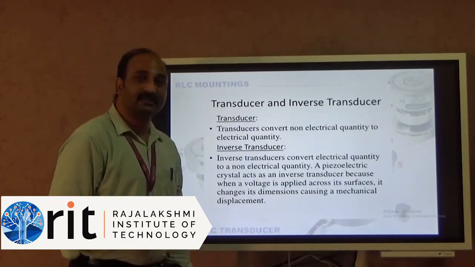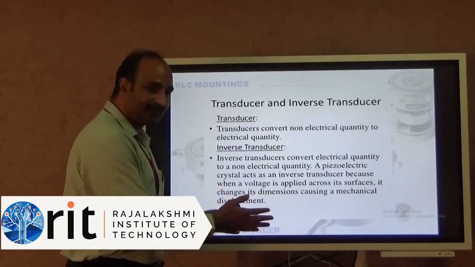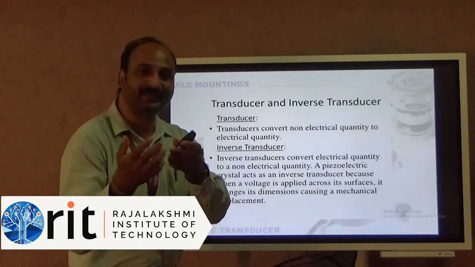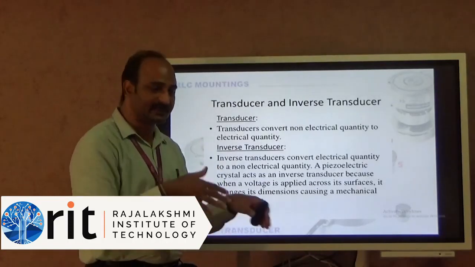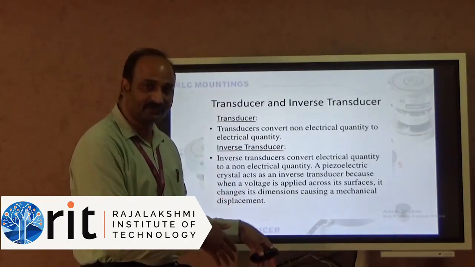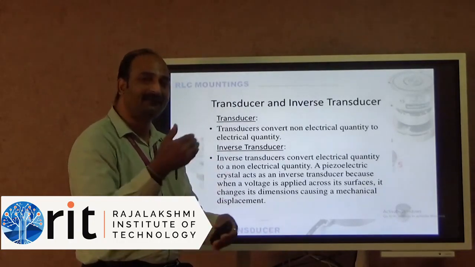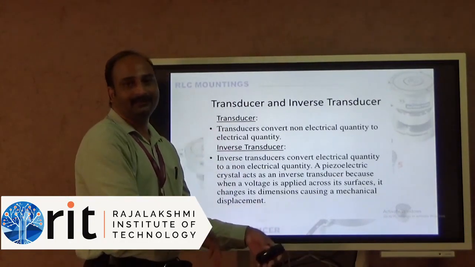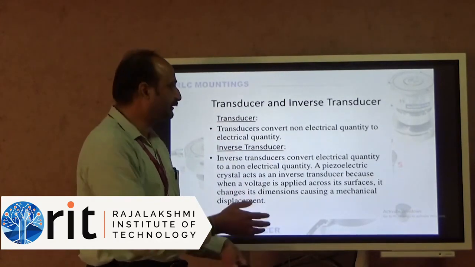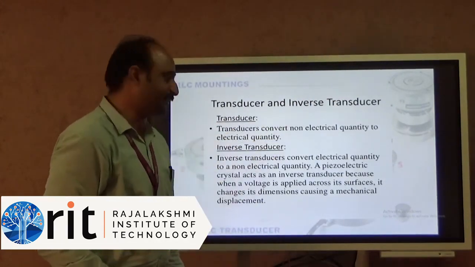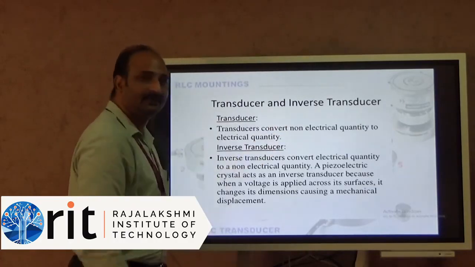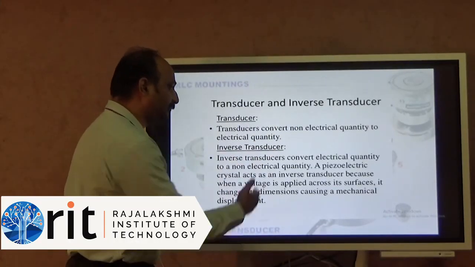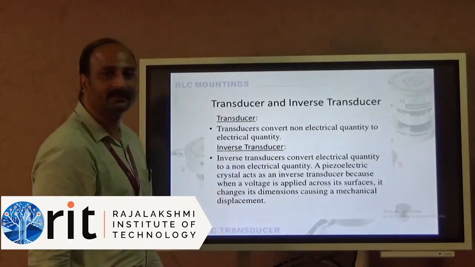What is a transducer and inverse transducer? So far we have discussed that a physical quantity can be converted into an electrical quantity. You can also have a transducer from an electrical signal to a physical signal. In that case, we call that an inverse transducer. A transducer converts a non-electrical quantity to an electrical quantity. An inverse transducer converts an electrical quantity into a non-electrical quantity.